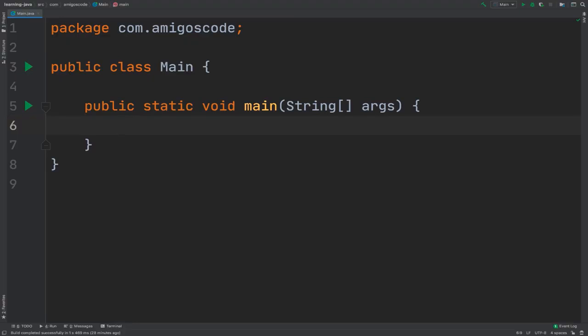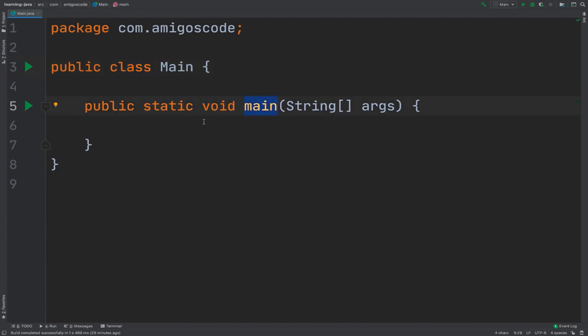Right, let's learn about the reserved keywords and what it means and why it's important. So reserved keywords are keywords which are used for the language itself. For example, package, public, class, static, void.